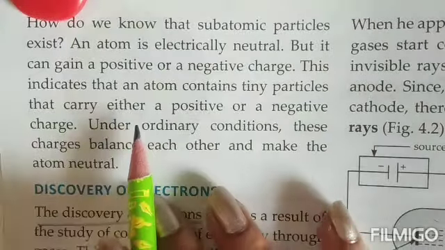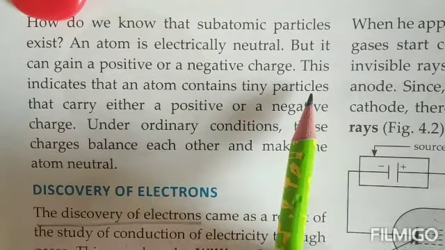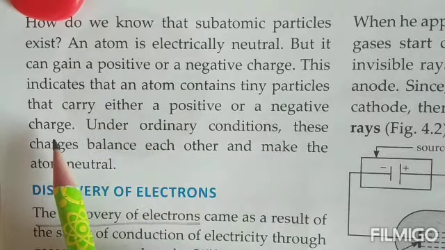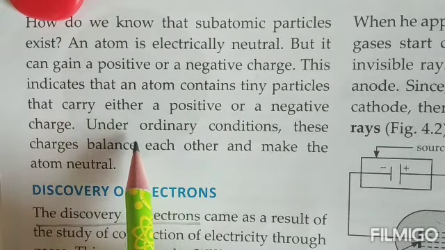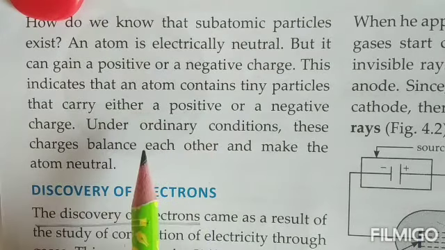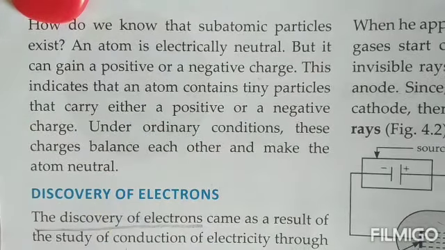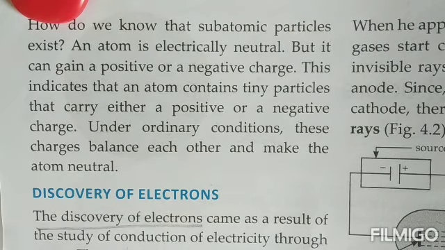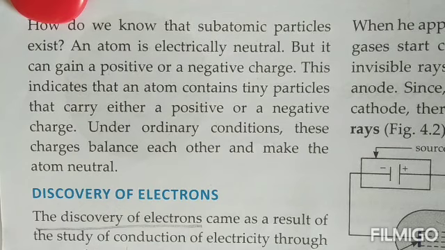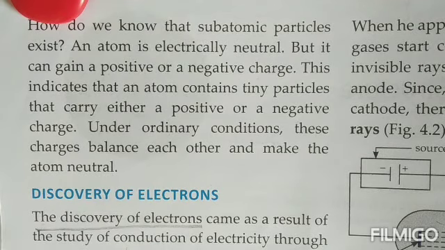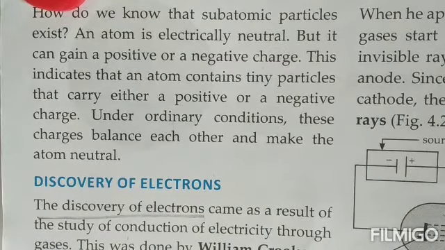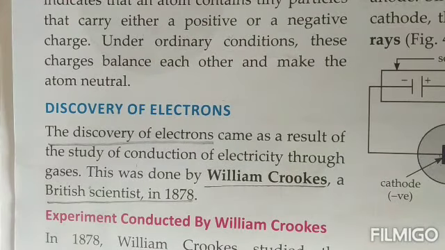Now this clearly indicates, children, that if ions are there, the atoms carry either a positive charge or a negative charge inside them only. This was the reason that gave rise to the discoveries, and they started discovering what is inside the atom. In that context, the first subatomic particle that was discovered was the electron. The discovery of the electrons came as a result of the study done by William Crookes.